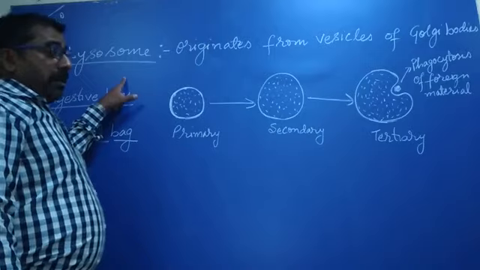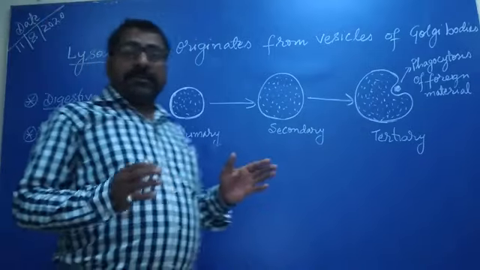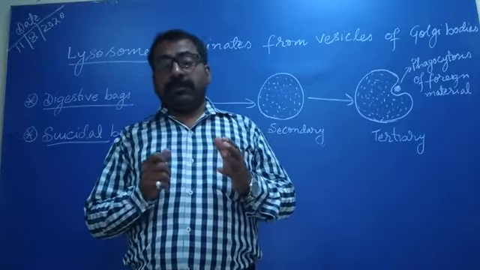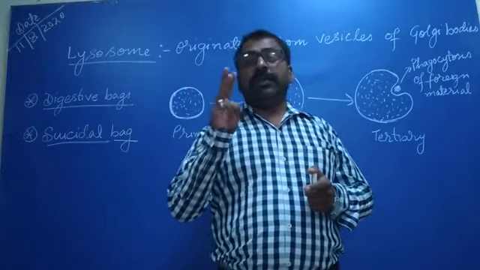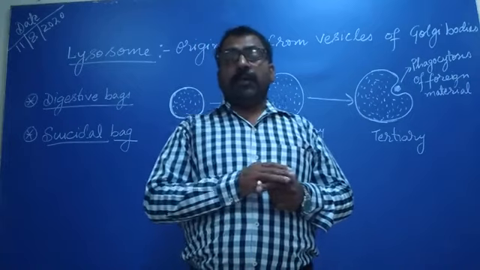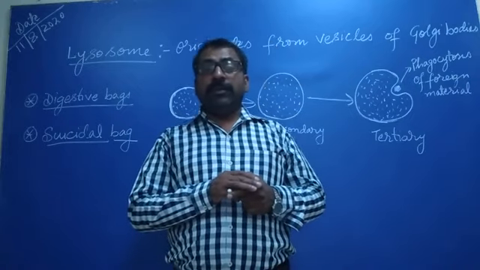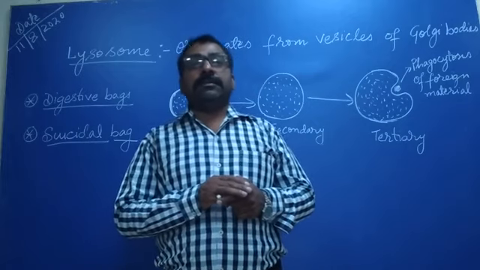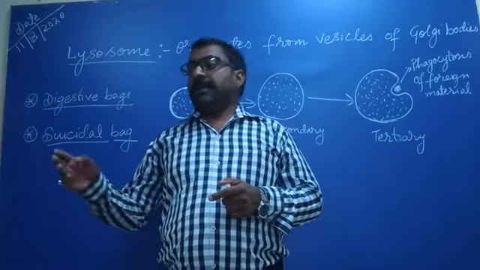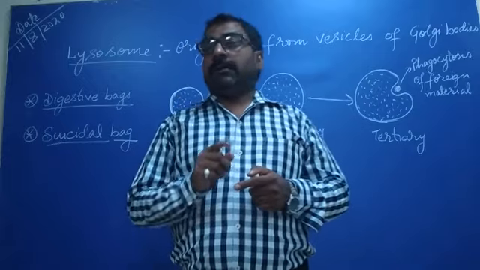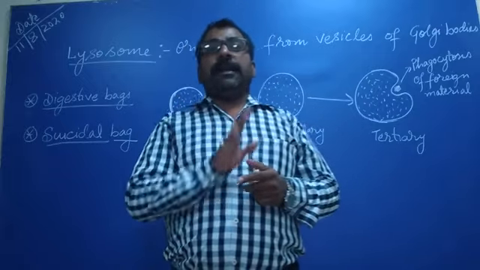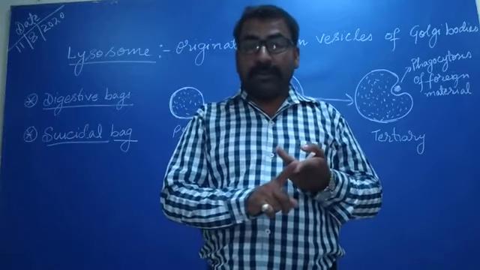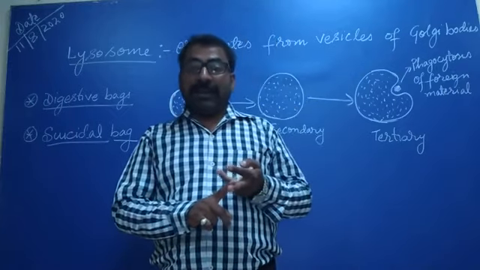As I have discussed earlier, inside the cell there is an endomembrane system, and there are three main important cell organelles included in it. These include endoplasmic reticulum, Golgi apparatus, and lysosome.